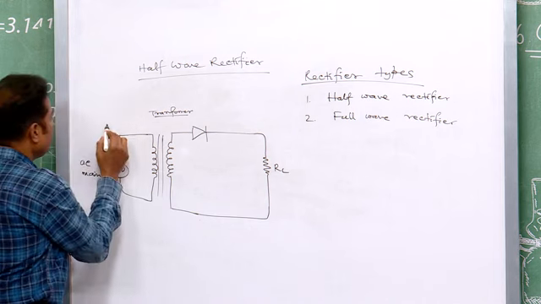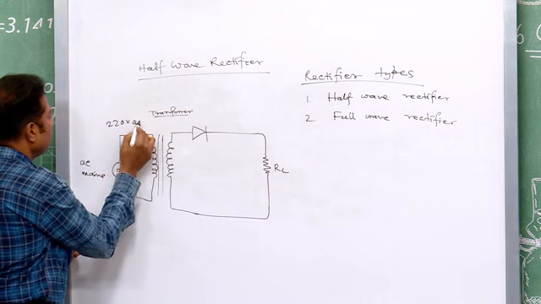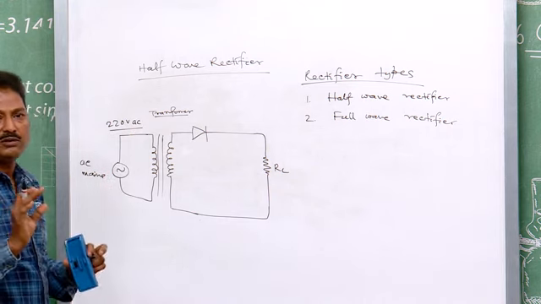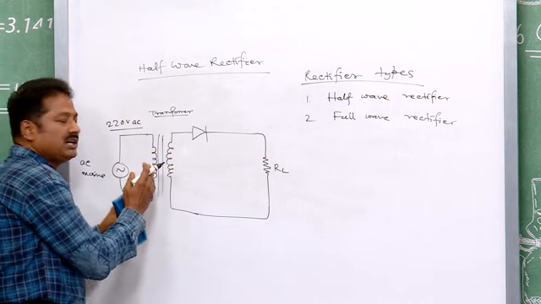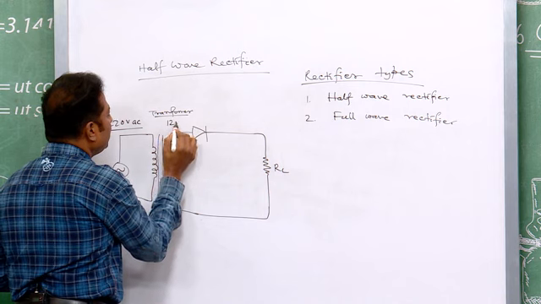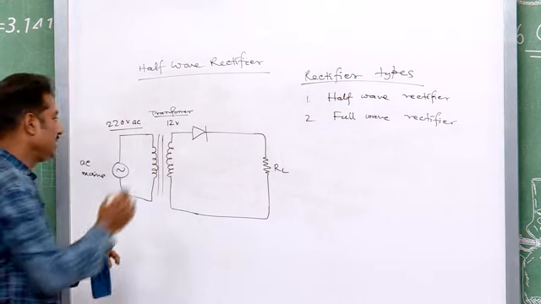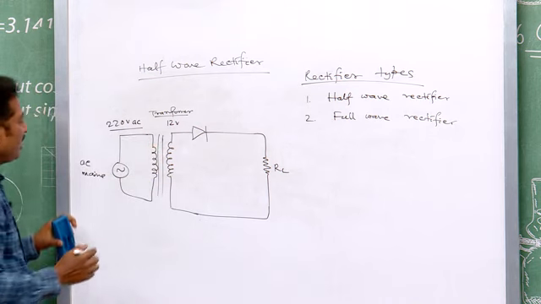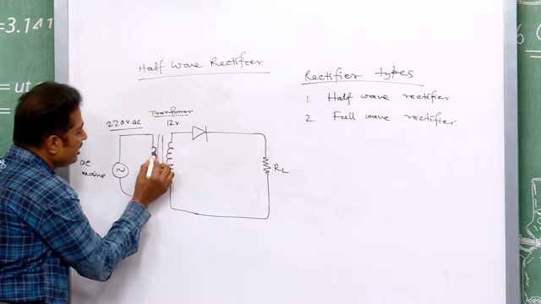Suppose it is 220 volt AC. We need around 12 volt or 10 volt or 6 volt, then it is a step down transformer. Let it be 12 volt AC. So, now it is step down. How is it? There is a turn ratio.